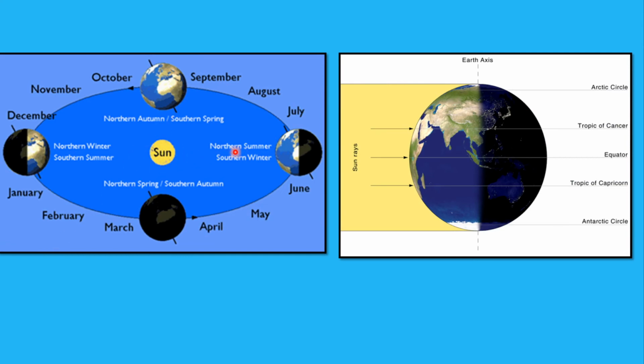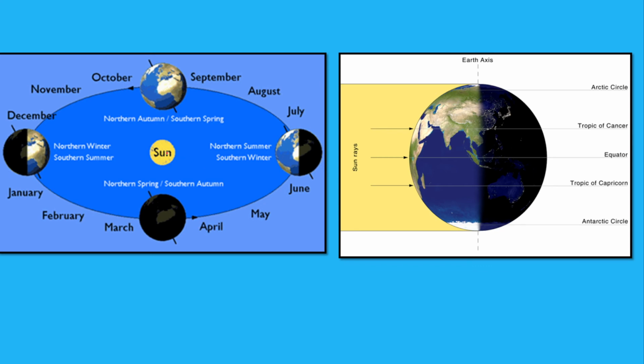Now here we can see the sun over here and the earth moving around the sun, and at what position it will be at different seasons.